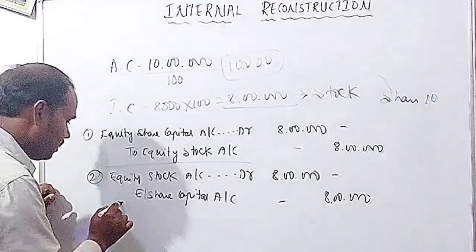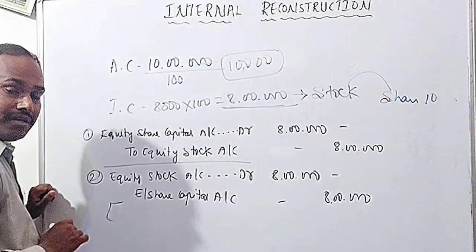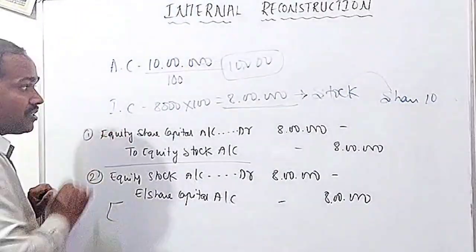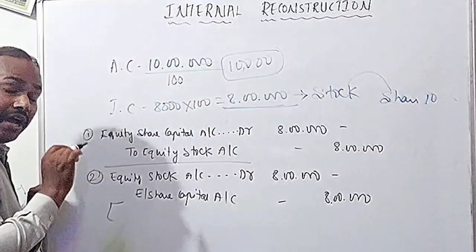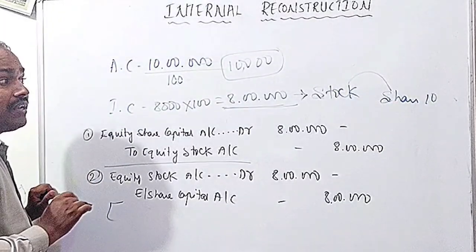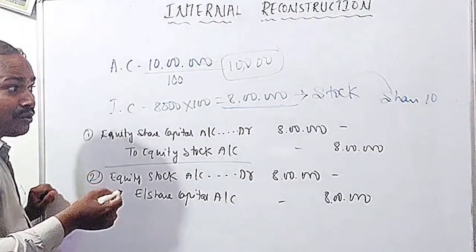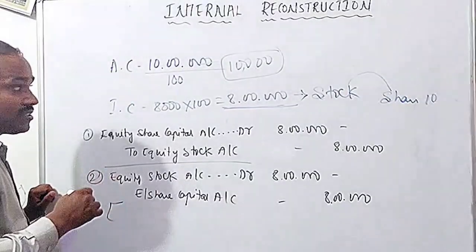So in the narration, what are you supposed to write? How many shares are there? The value of each share is not 100 rupees, but 10 rupees.